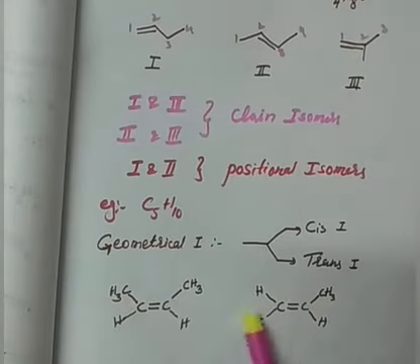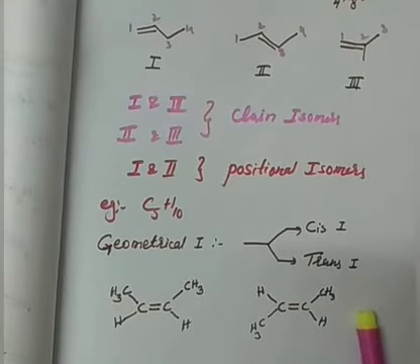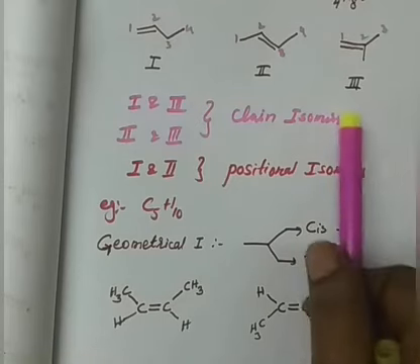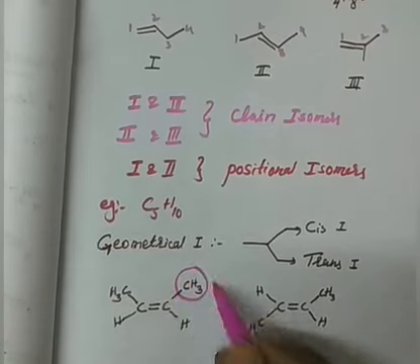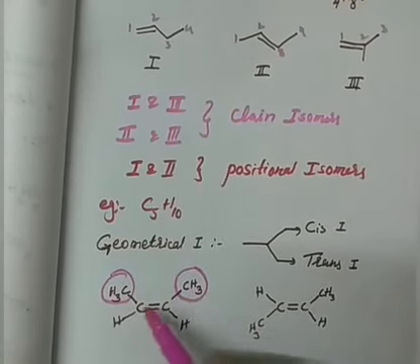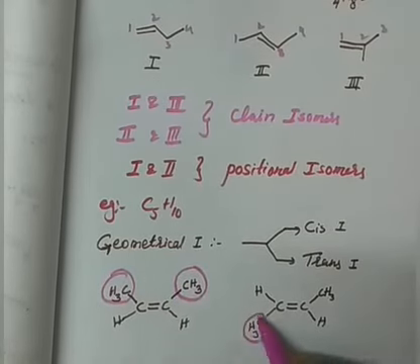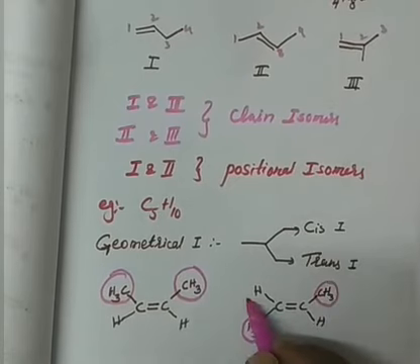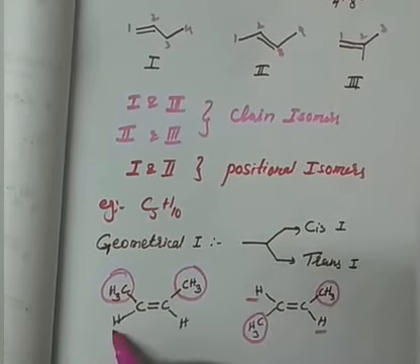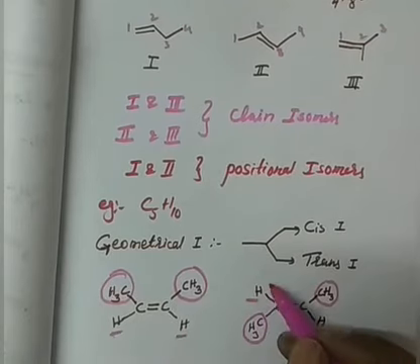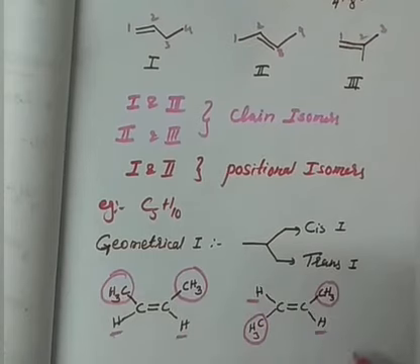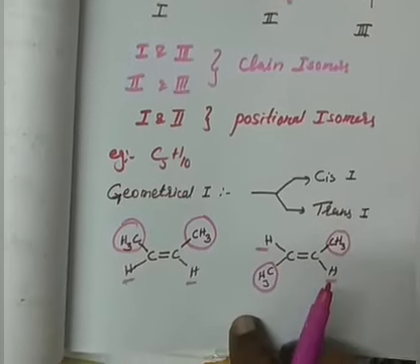There is no difference in the chain length or arrangement of branches. Everything is the same. But here the methyl groups are both present on the same side of the double bond in space. Whereas here, the hydrogens are on the opposite sides: one hydrogen is above the double bond, one is below, because we said already the double bond is a planar structure, right?